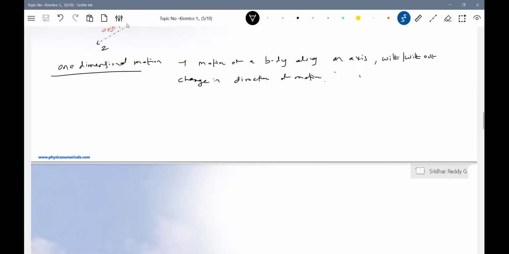Okay, for the time being, we'll just define. A body moving along a straight line is a good example. If there's one straight track or a straight road and a car is moving along it, it's the best example of one-dimensional motion. So if there's a vehicle on a straight road, shall I say that it is describing one-dimensional motion? Okay, now we'll define the next quantity, average speed.